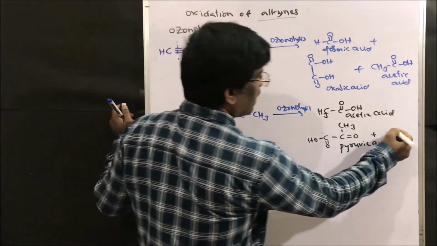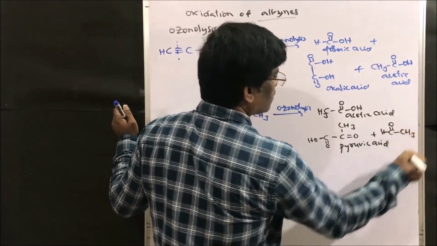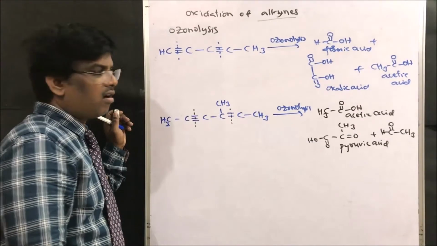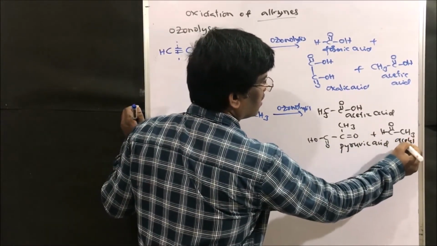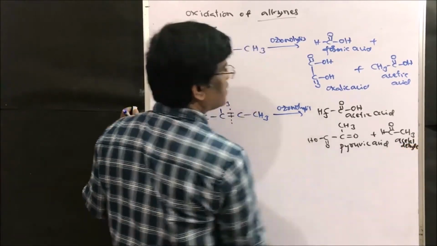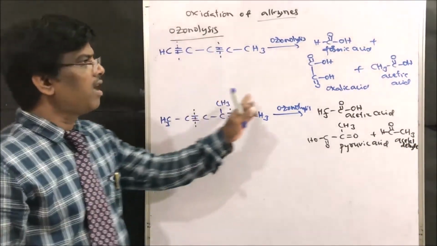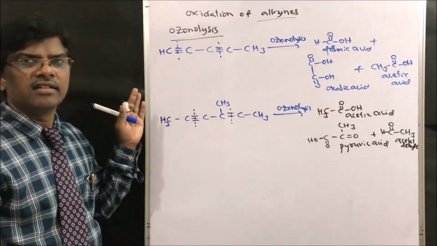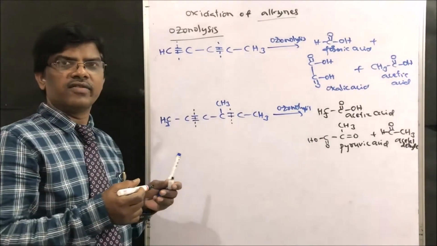This is an aldehyde. The double bond gives aldehydes and ketones. So this is acetaldehyde. We are going to get acetaldehyde. This is how ozonolysis of alkynes takes place to give acids. So ozonolysis cleavage gives carboxylic acids.